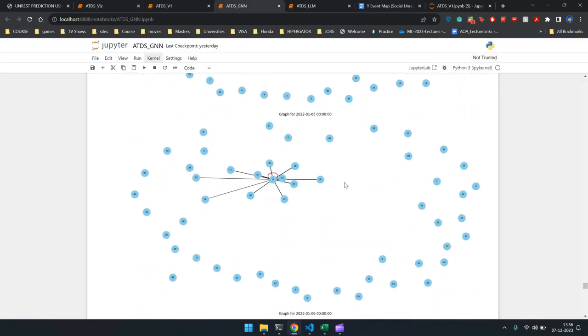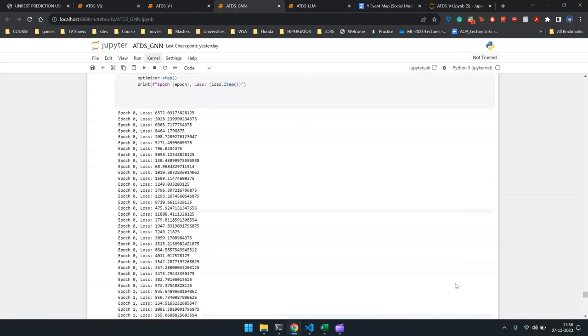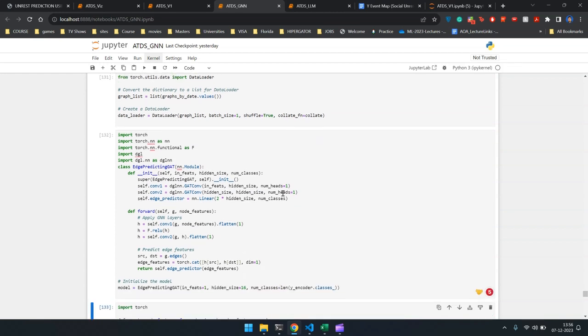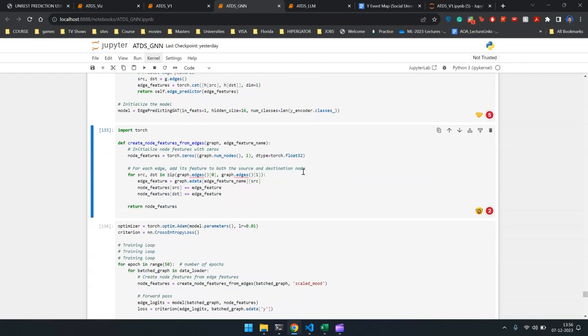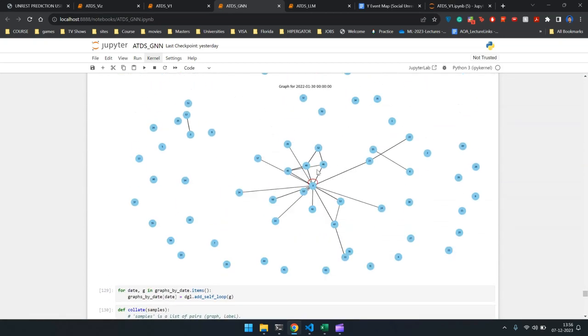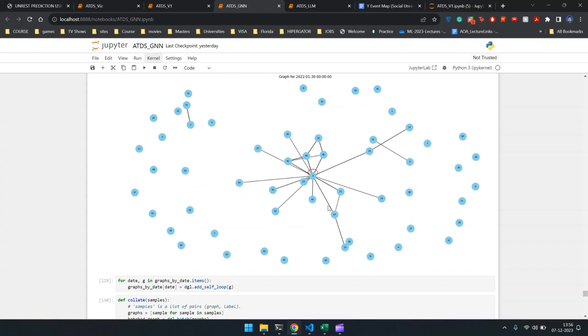So now what we're doing is we're combining all these 30 graphs into a data loader to be sent to the GNN, and then we train. The GNN we're using, we built it using the DGL.NN library. So we're doing an edge predicting GNN, and here also we need to process the data. Some cyclic edges have to be created between the nodes to make it compatible with the GNN. And as you can see, some nodes also have an inherent cycle. What this means is that both actor one and actor two in that news entry were the same actors.